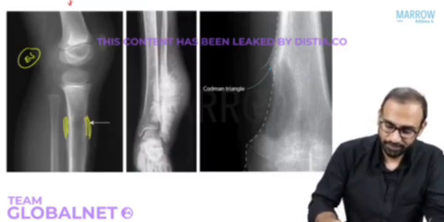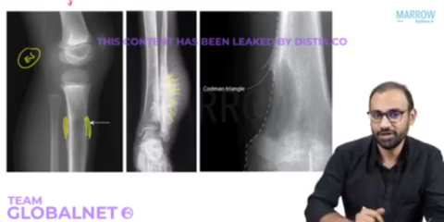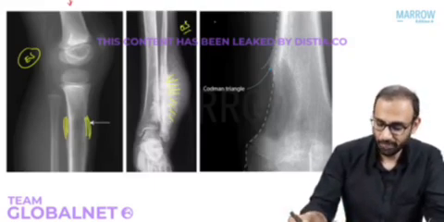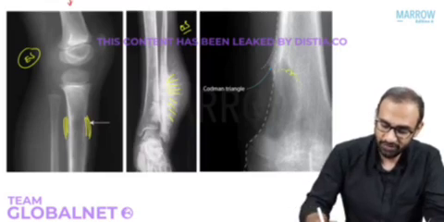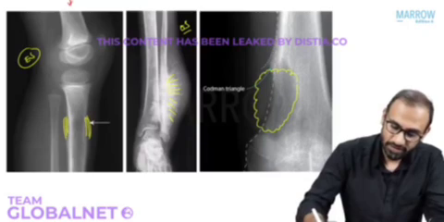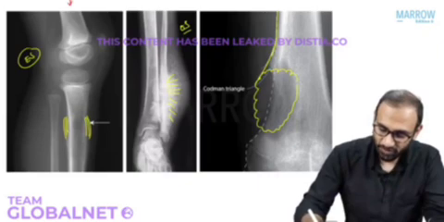Look at this. The second image. There is calcification in the lines like this, like a sun ray or sunburst appearance. This is periosteal reaction seen in osteosarcoma. Very good. And look at this. There is a lesion here in the metaphysis that is growing. And when it grows, it lifts the periosteum with it. And as it lifts the periosteum with it, the bone starts to form under this elevated periosteum. And obviously it will be in the shape of a triangle.